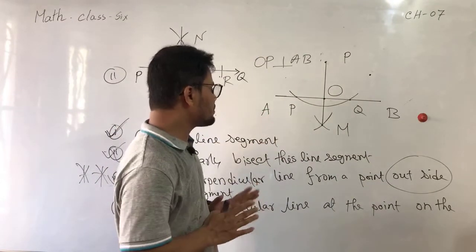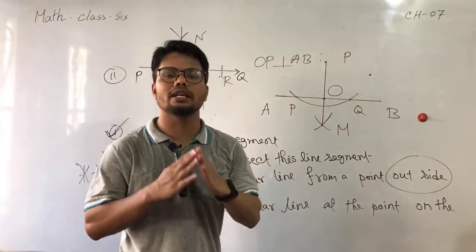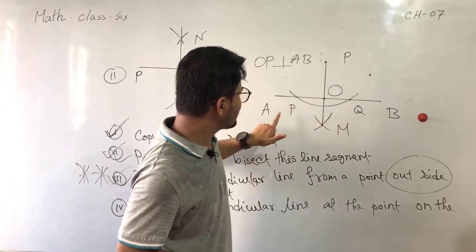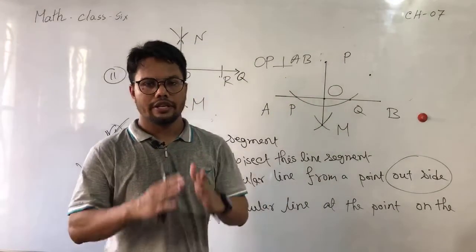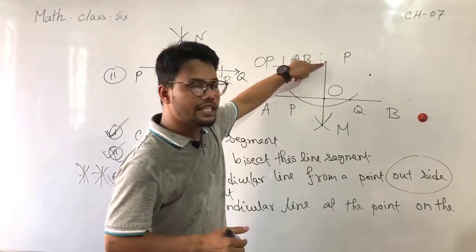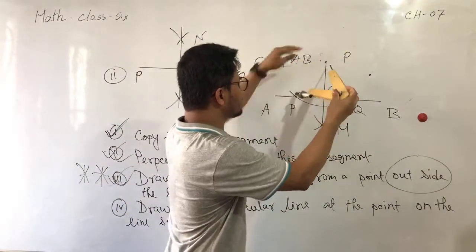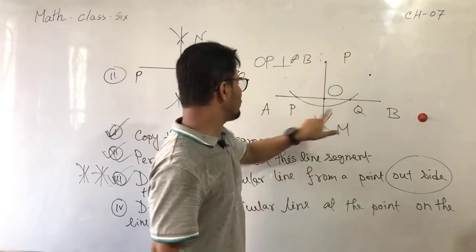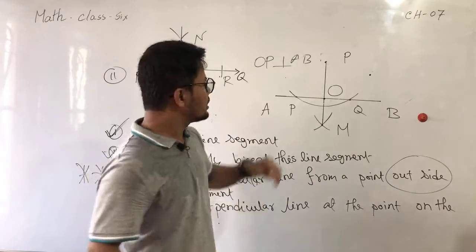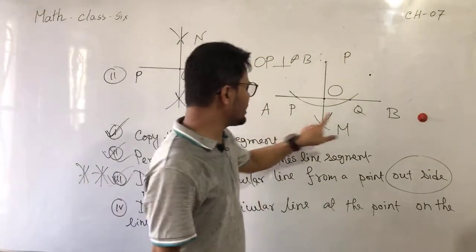The first information as per the question. This is a line segment AB, and the point P is outside the line segment AB. It is required to draw a perpendicular line from the point P on AB. Step 1: how to write the construction. Placing pointer at P, taking any radius, draw an arc PQ on AB. Step 1 complete. I am repeating again. Placing pointer at P, taking any radius, draw an arc on AB, which is PQ.